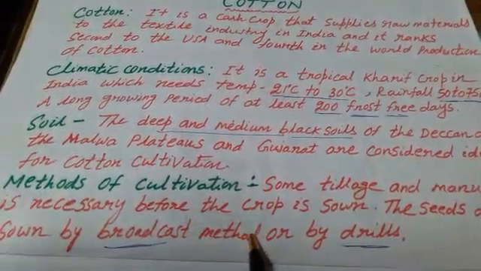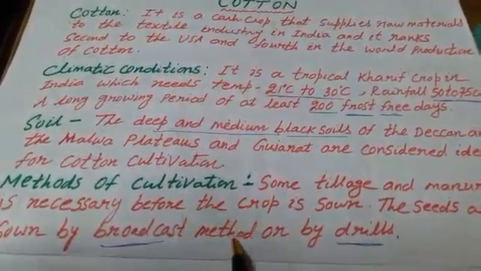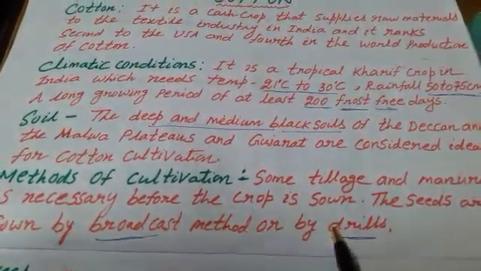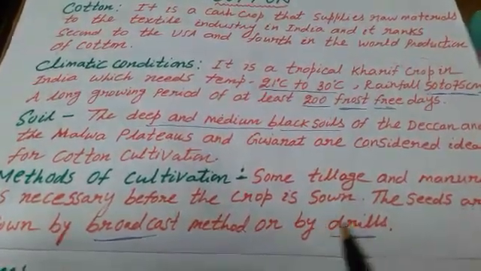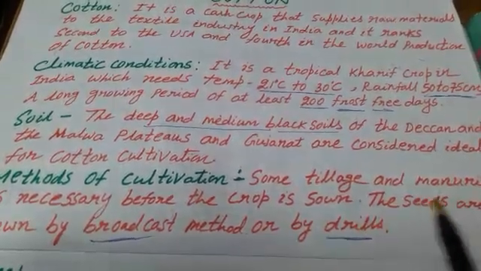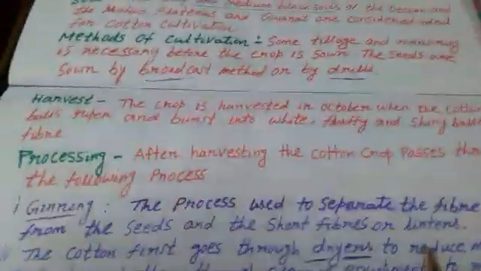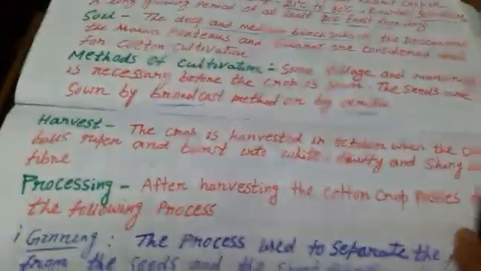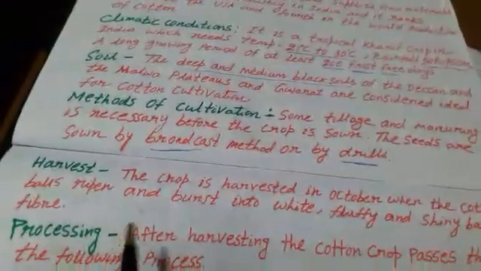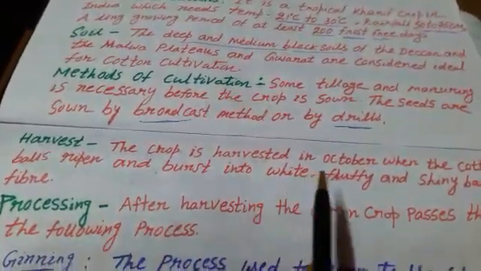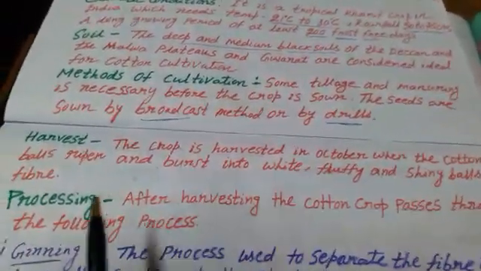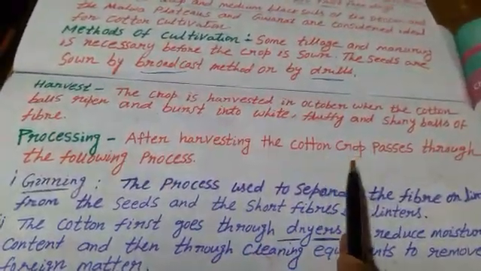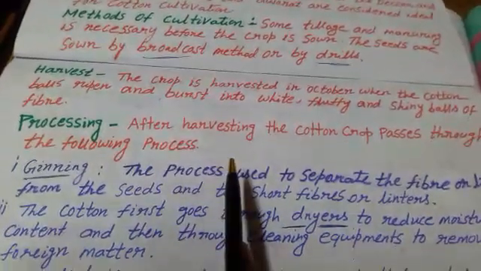What is broadcasting method? Scattering of seed over the agricultural land by hand is known as broadcasting method. Drilling means sowing of seeds at regular intervals between furrows made by the plough. Harvest. The crop is harvested in October when the cotton bolls ripen and burst into white, fluffy and shiny balls of fiber.